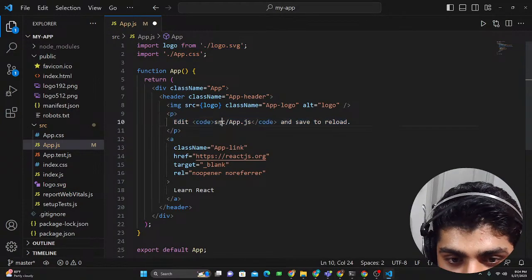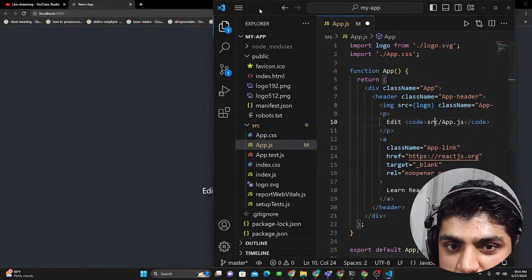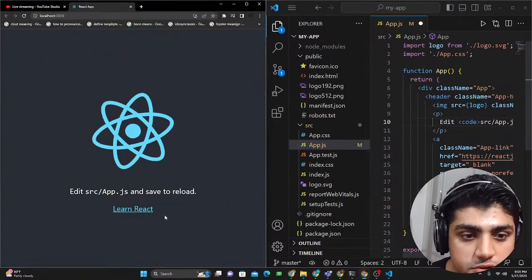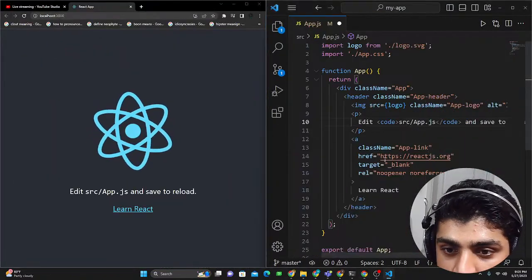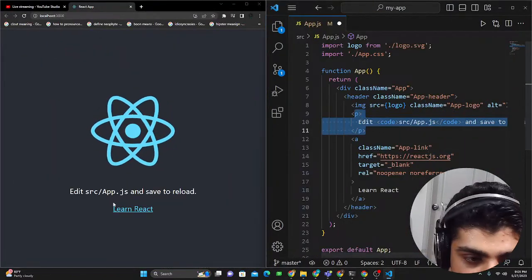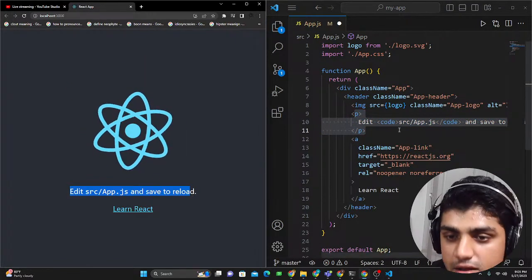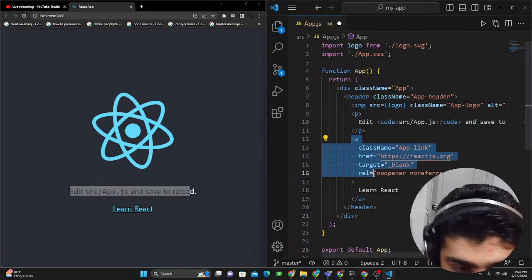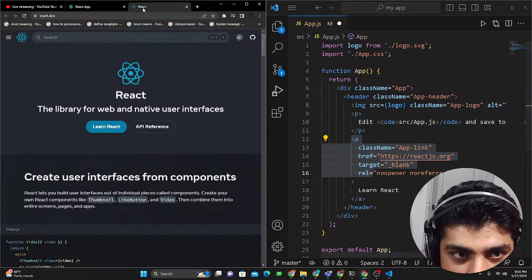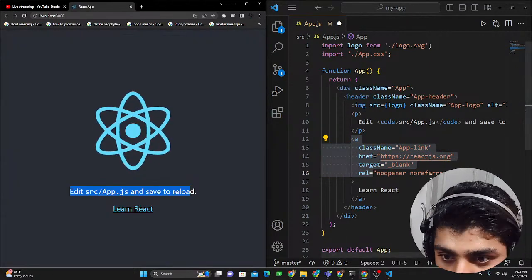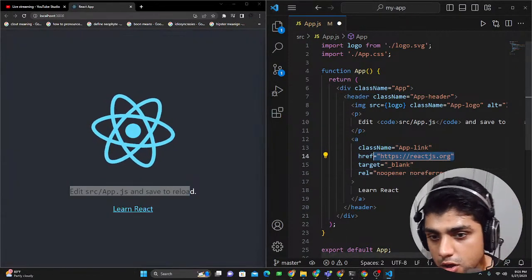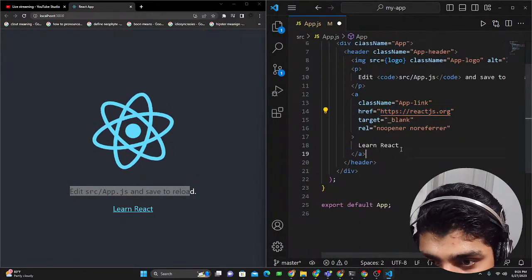And then what we have is the edit text. This edit code, if I go here, let me just put this in the doc over here and show you. Now what we have here, let's put this one down, and we have this paragraph edit. You see this edit there? We have that. And then we have this anchor tag, which is going to the React documentation. You can see over here, it goes to reactjs.org. Okay, perfect. Now what we have here is Learn React.